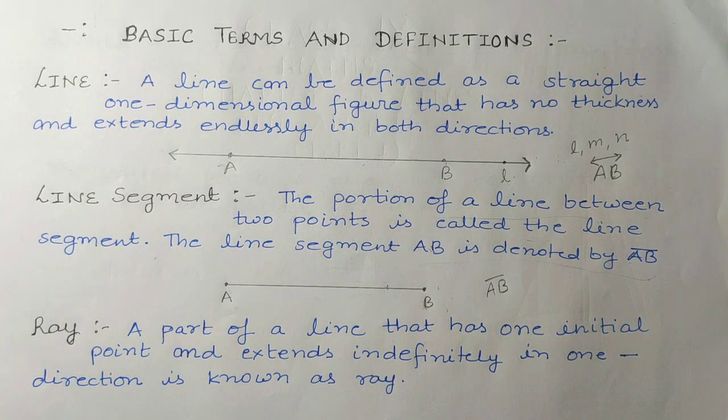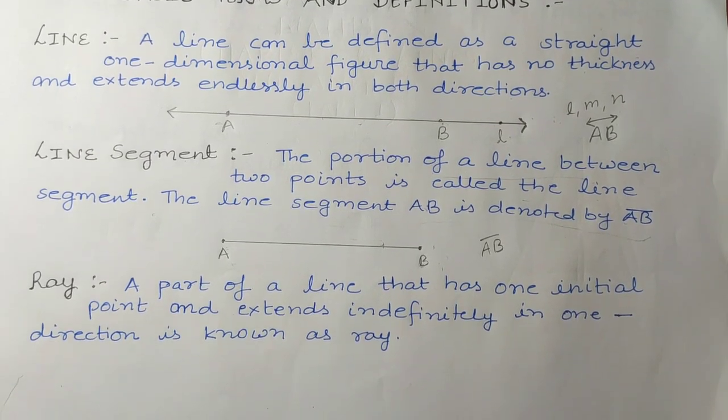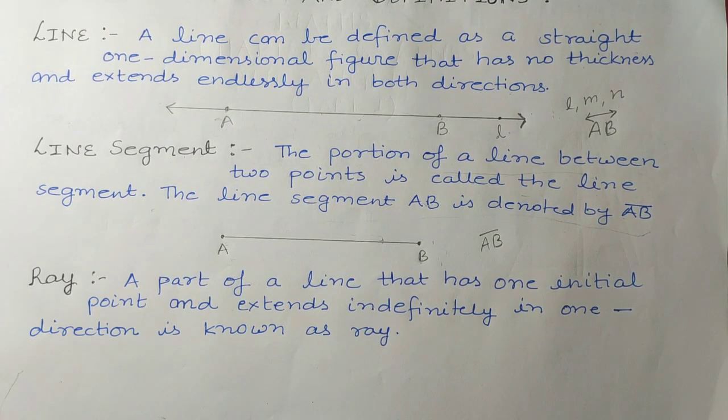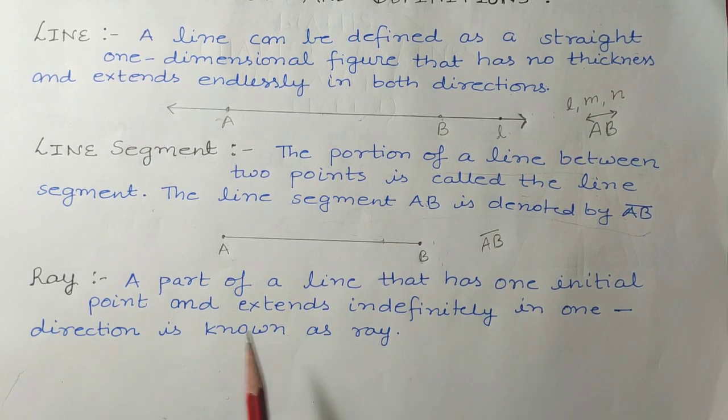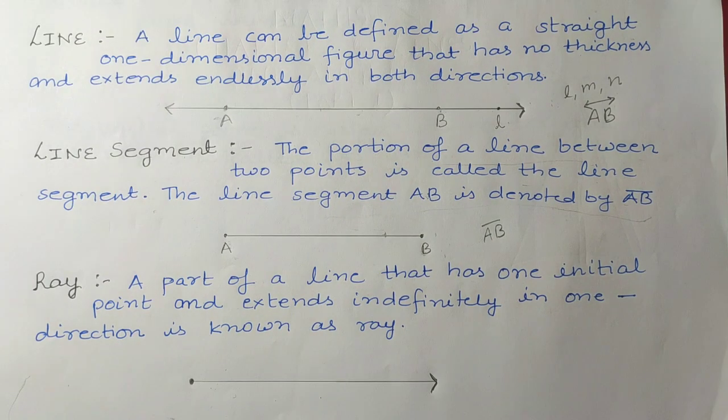Now our next topic is ray. How can we define a ray? A part of a line that has one initial point. So basically a ray is also a part of a line. It has one initial point, meaning one starting point, and extends indefinitely in one direction. In one direction it has its end point, and in the other direction it is endless, like this.